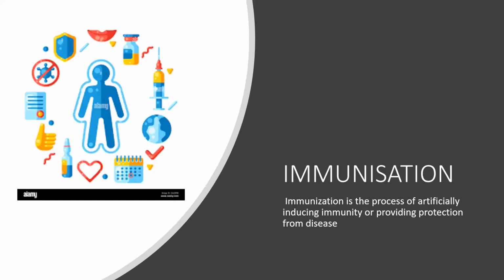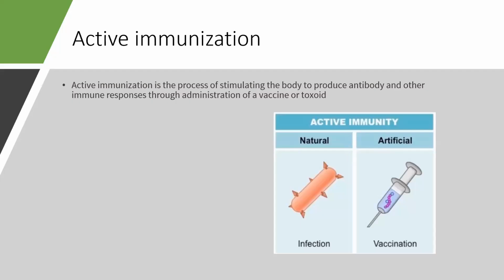So coming to immunization, immunization is the process of artificially inducing immunity or providing protection from diseases. So what is active immunization? Active immunization is the process of stimulating the body to produce antibodies and other immune responses through administration of vaccines or toxoids.